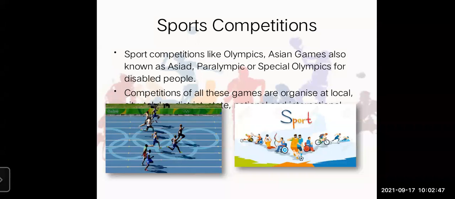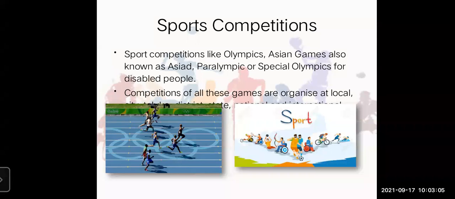Okay. So competitions like Olympic, Asian Games also known as Asiad, Paralympic or Special Olympic for disabled people. Just now we had the Olympics and India won so many medals.